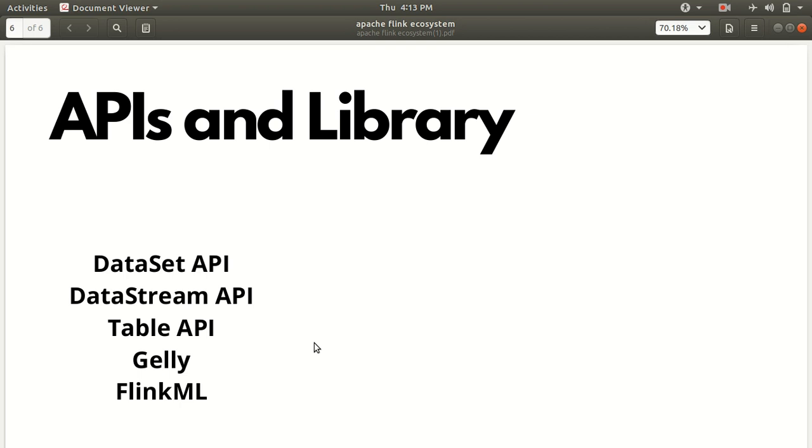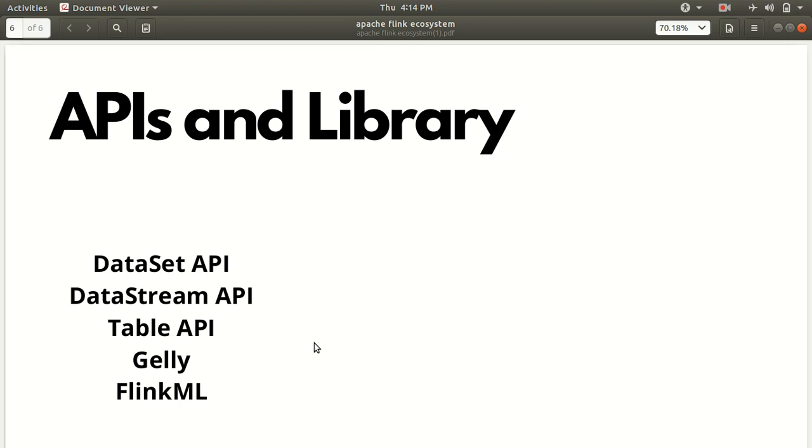Then we have the data stream API. It handles the transformations on a continuous stream of data. As we have already talked about, stream is a basic unit of Apache Flink. So again, we can make use of several transformations on the data which is in streaming mode, not data at rest. Like in the case of the dataset API, which supports some transformations, the data stream API also supports some transformations. We'll be dealing with these transformations in a later video.